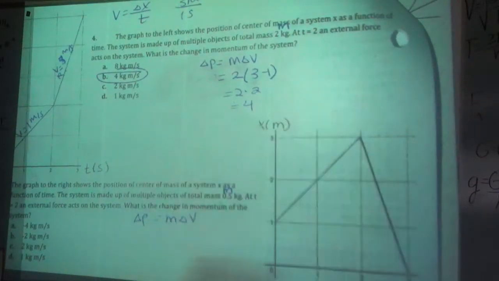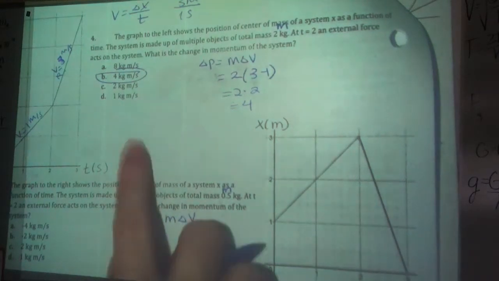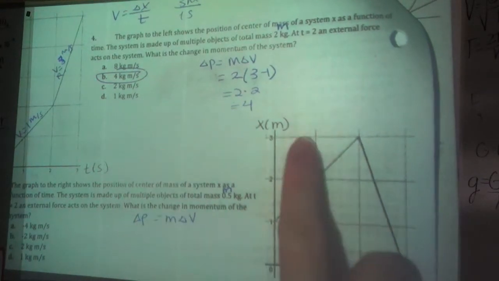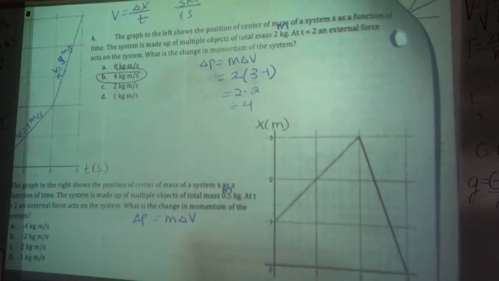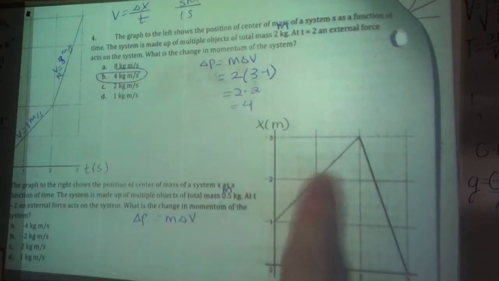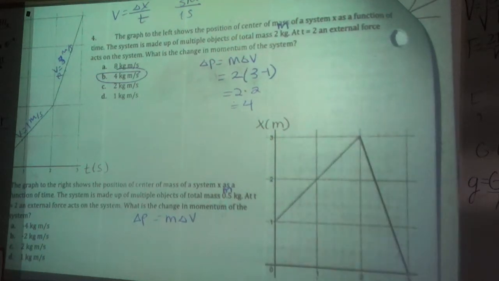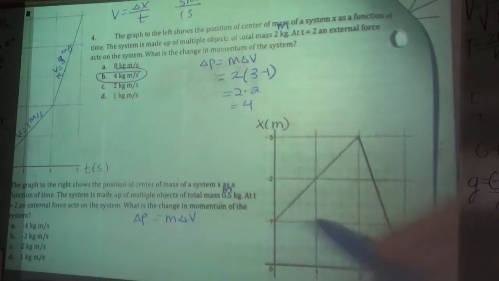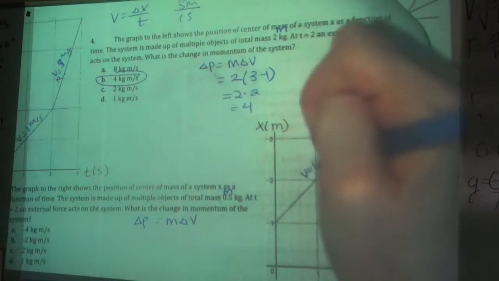Now you could be like, wait, but I thought we were supposed to do area under the curve. Yeah, if we're talking about F delta t, and we're looking at a force and time graph. But we're not, we're looking at position versus time. So we use the same relationships, but now to get velocity, you just look at the slope of the position graph. So here, again, in 1 second I go up 1 meter, so velocity is 1 meter per second.